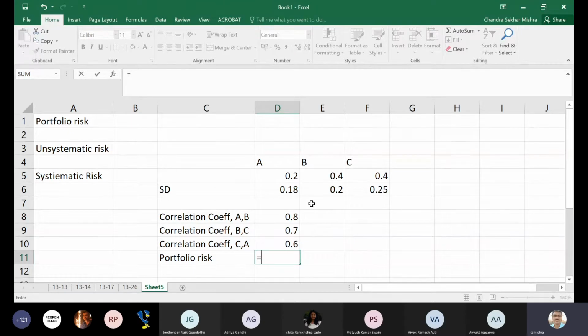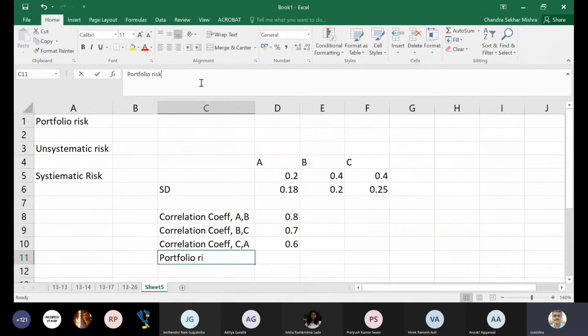What is the formula? Portfolio risk, let's say standard deviation or variance here. Nobody is able to do that.